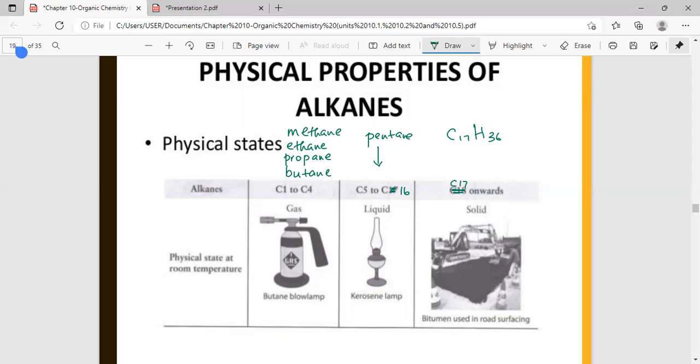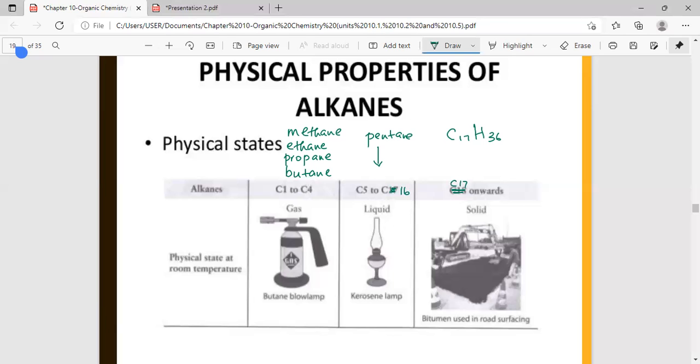Kerosene is a fuel used in kerosene lamps. Kerosene is also used as a fuel in jet engines. C17 onwards, you find compounds like bitumen, and bitumen is used in making roads. So these are the physical states of alkanes.